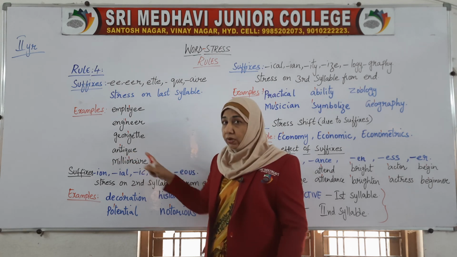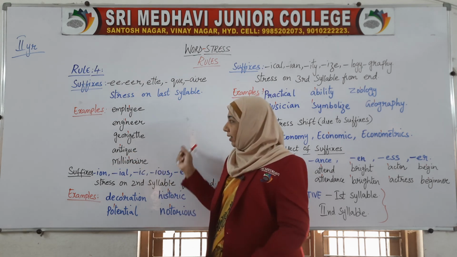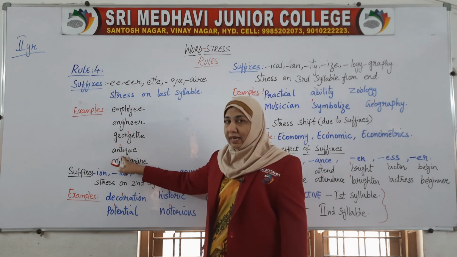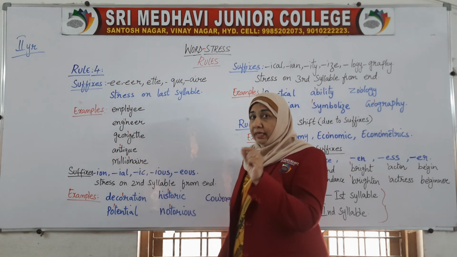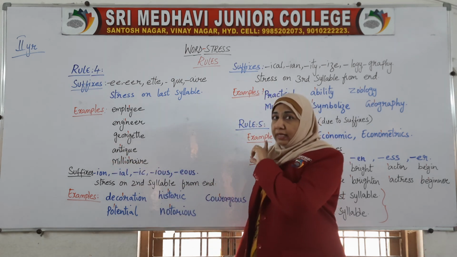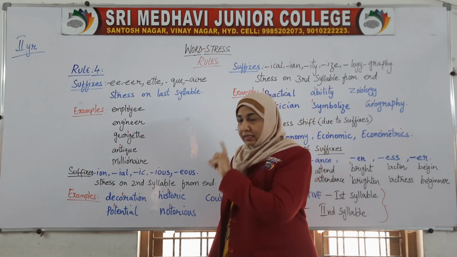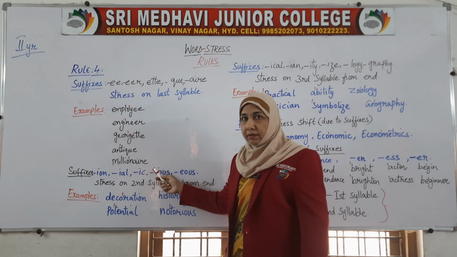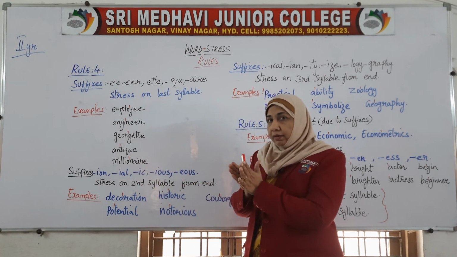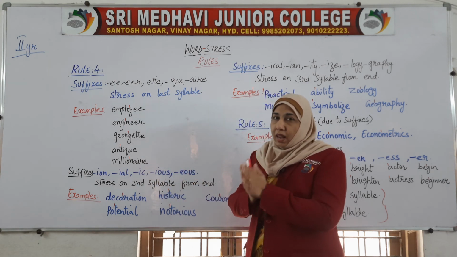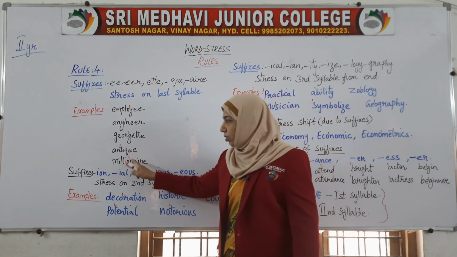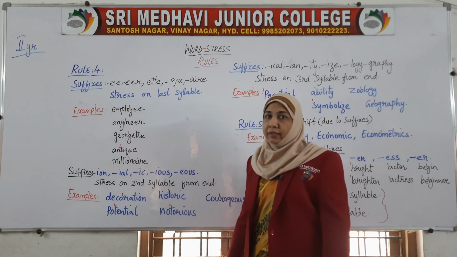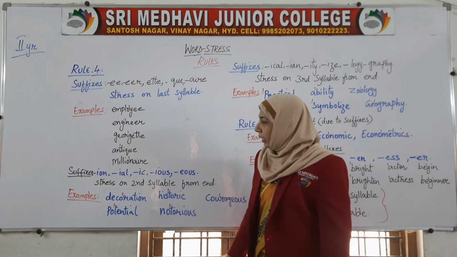Antique: here there are only 2 syllables, so we get the stress on the second syllable, that is the last syllable. We are not thinking about the first syllable, only the last syllable. Millionaire: here naire is the last syllable, so we put the stress mark on the last syllable.